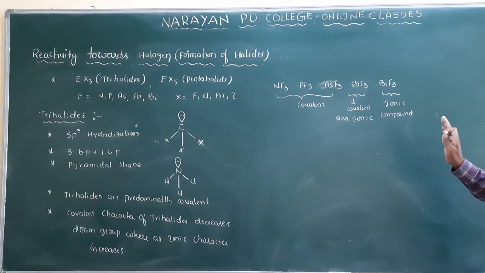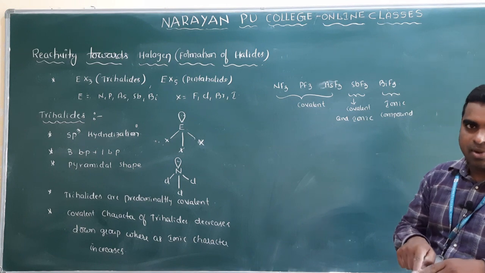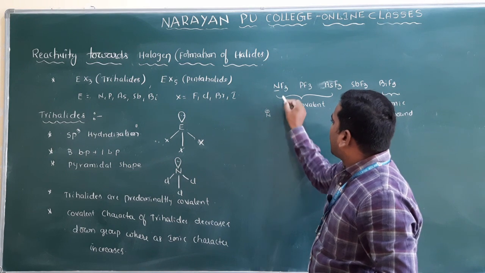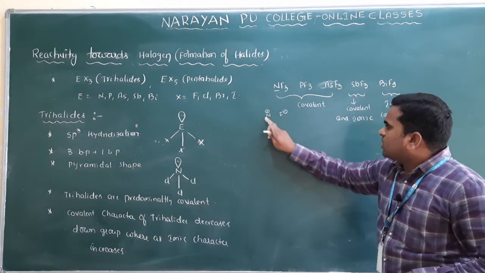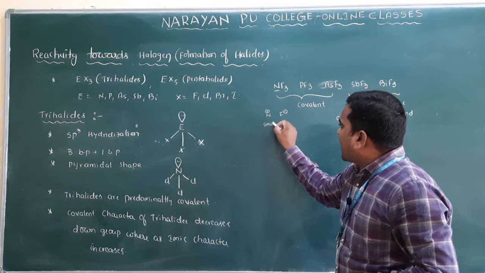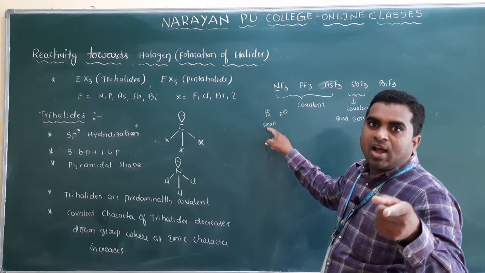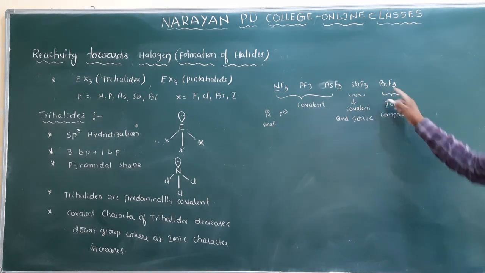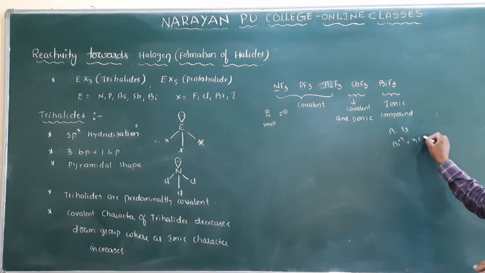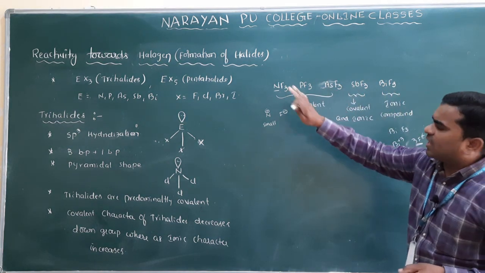For a covalent compound, the cation should be small and the anion should be large. If you take N here, N plus and F minus, the cation is nitrogen, the anion is fluorine, and the cation is small. If the cation is small, it will show covalent character, with high polarizing power. Now if you take BiF3, that is Bi 3 plus and 3 F minus. Here the cation is bismuth and the anion is fluorine. Fluorine is common, so just neglect it.